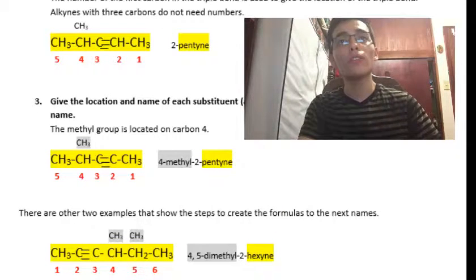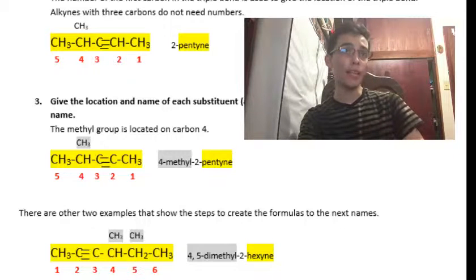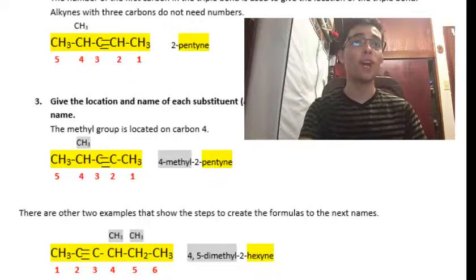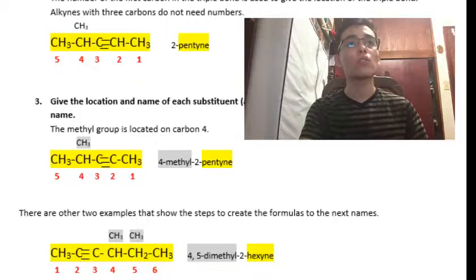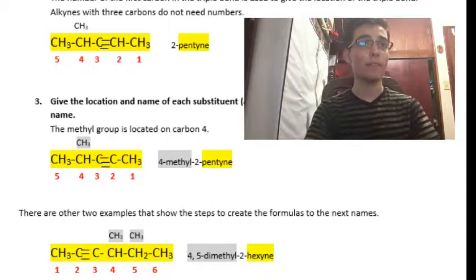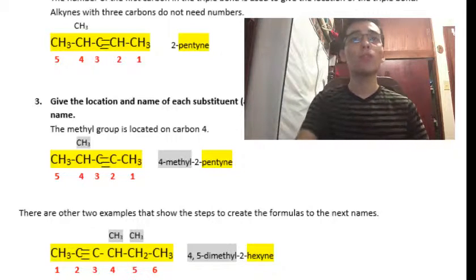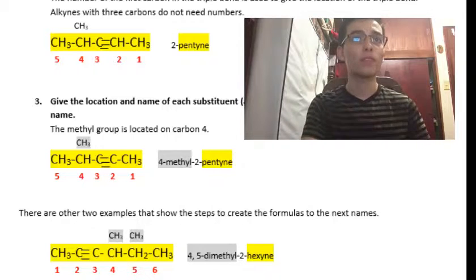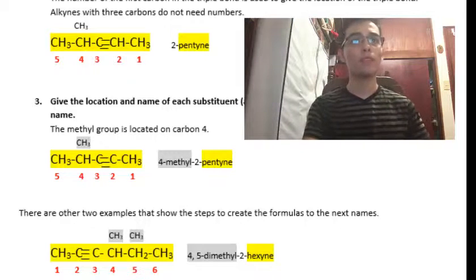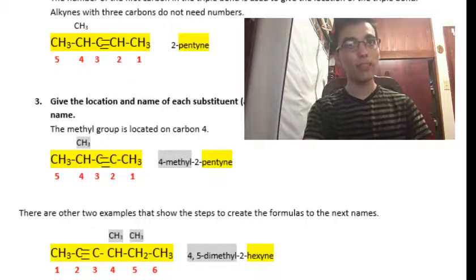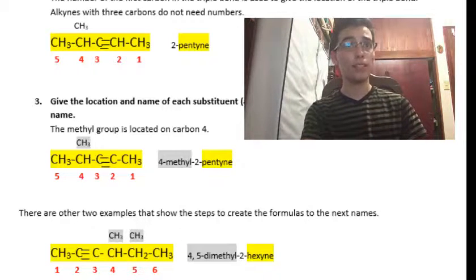Like this example. Give the location and name of each substituent in alphabetical order as a prefix to the alkyne name. This is the 3rd step. The methyl group is located on carbon number 4. So it will be 4-methyl-2-pentyne. There are other two examples that show the steps to create the formula for the next name. In this example, we have 4,5-dimethyl-2-hexyne.